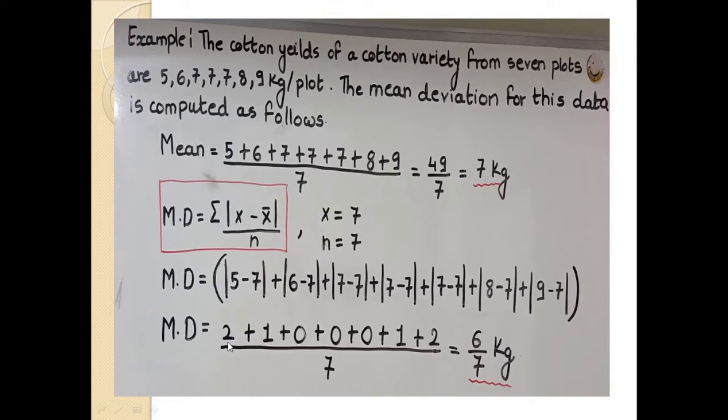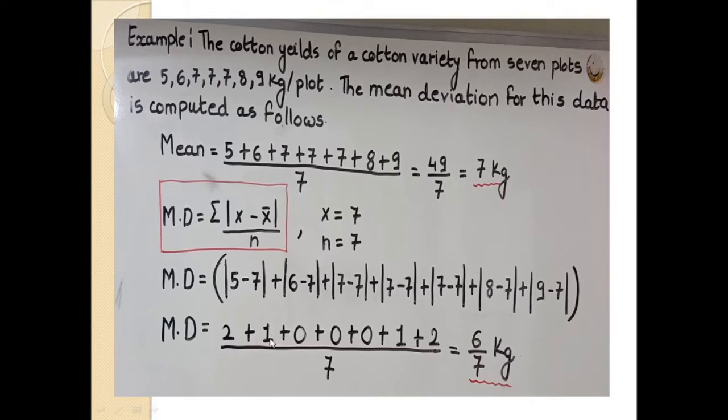Here 5 minus 7, here the minus 2 is there, but as already mentioned in a previous slide, whatever values are negative and positive, we consider only positive values. Here 5 minus 7, here minus 2, but we consider the positive value 2.